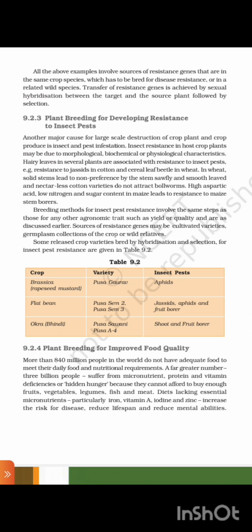9.2.4 Plant breeding for improved food quality. More than 840 million people in the world do not have adequate food to meet their daily food and nutritional requirement. A far greater number, 3 billion people, suffer from micronutrient, protein and vitamin deficiency, or hidden hunger, because they cannot afford to buy enough fruits, vegetables, legumes, fish and meat. Diets lacking essential micronutrients, particularly iron, vitamin A, iodine and zinc, increase the risk for disease, reduce lifespan and reduce mental abilities.